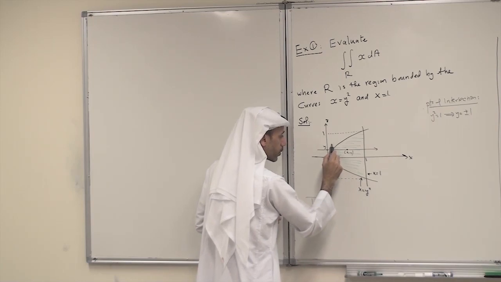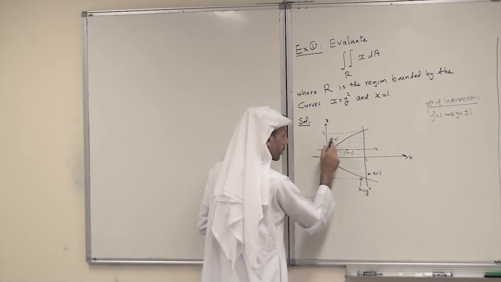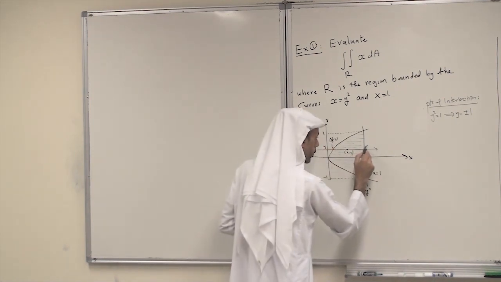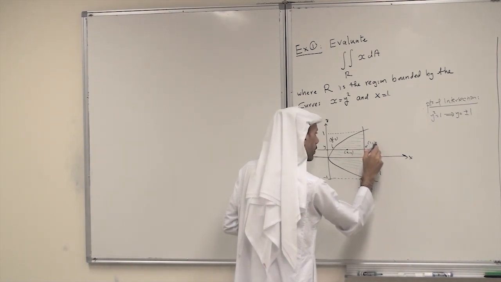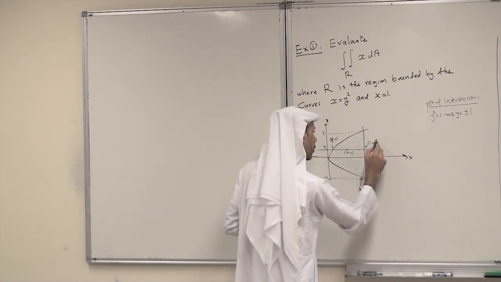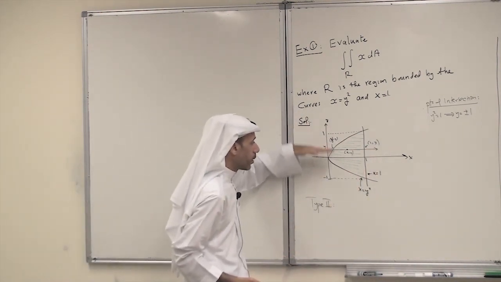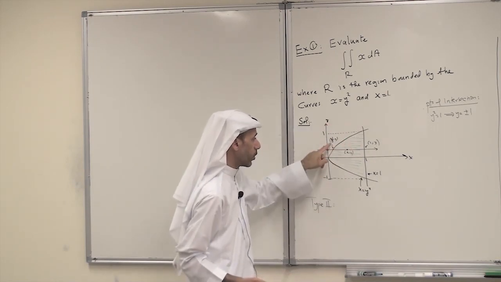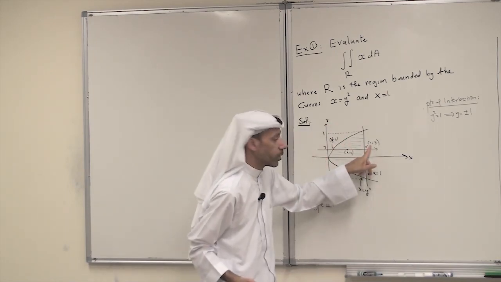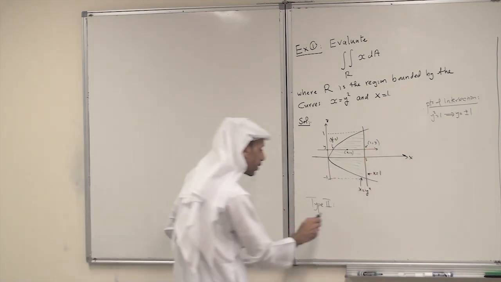This is x equals y squared, and here x equals 1. If I take any point y here and move this line around, always the left curve will be the parabola and the right curve will be the line. So it is a type 2 region, and so we write it in this manner.